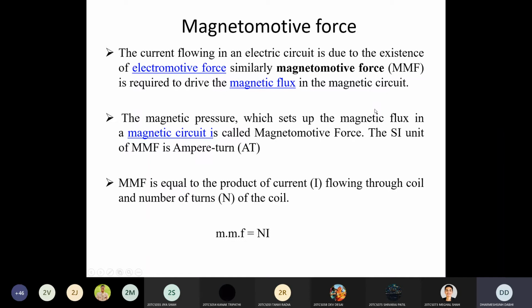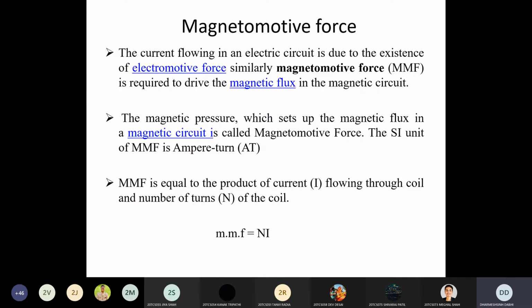So if you make the analogy between electric circuit and magnetic circuit, in the electric circuit there is an EMF, electromotive force. Same way in the magnetic circuit we have magnetomotive force. In the electric circuit we have current which is flowing through the circuit, whereas in the magnetic circuit we have magnetic flux which is set up in the magnetic circuit. So what is the difference between electric circuit and magnetic circuit?